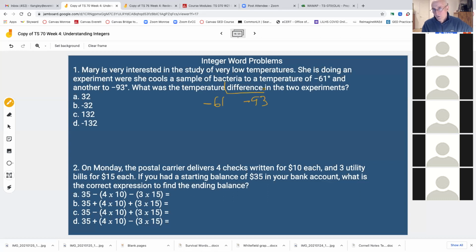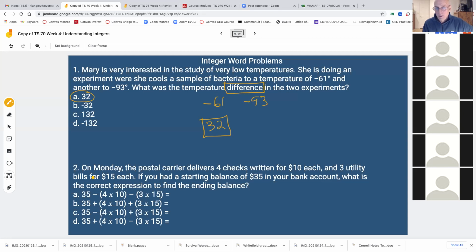This word here, difference, see how I'm highlighting this? Between the two. Well, if you subtract, the difference between 93 and 61 is 32. They're 32 apart from each other. That's the answer, that's the difference, because it's just asking for the difference in the 2 experiments. So it just wants to know how far apart they are. They're 32 away from each other, so it would be choice number 8, 32 away from each other in that particular one.